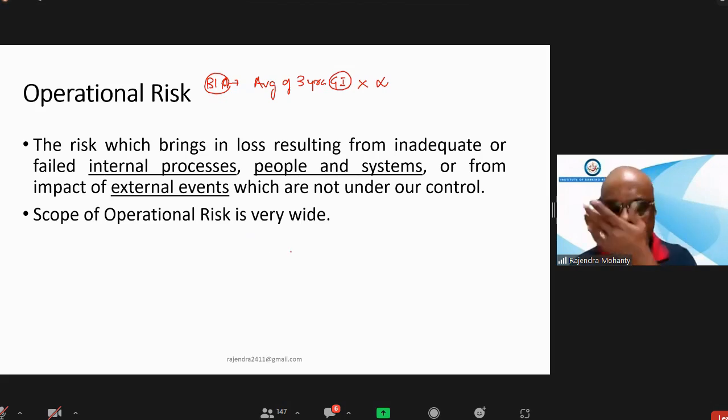Normally at the year end, what happens? You have profit and loss, as well as your balance sheet. Normally in the balance sheet, we have net profit. Right?